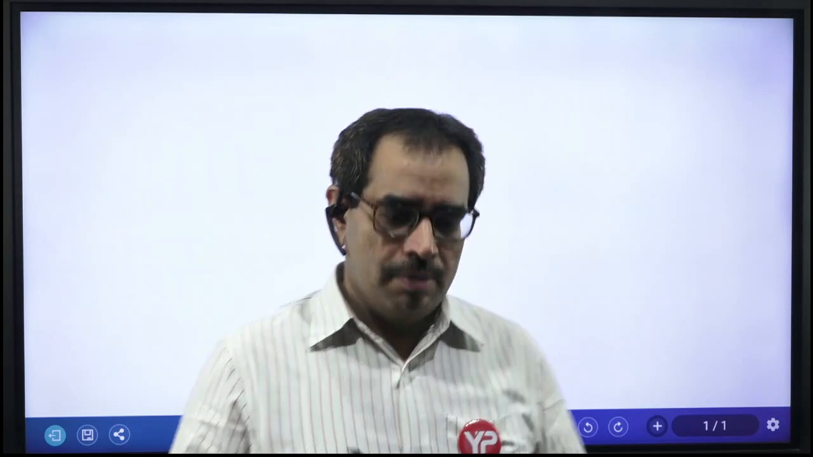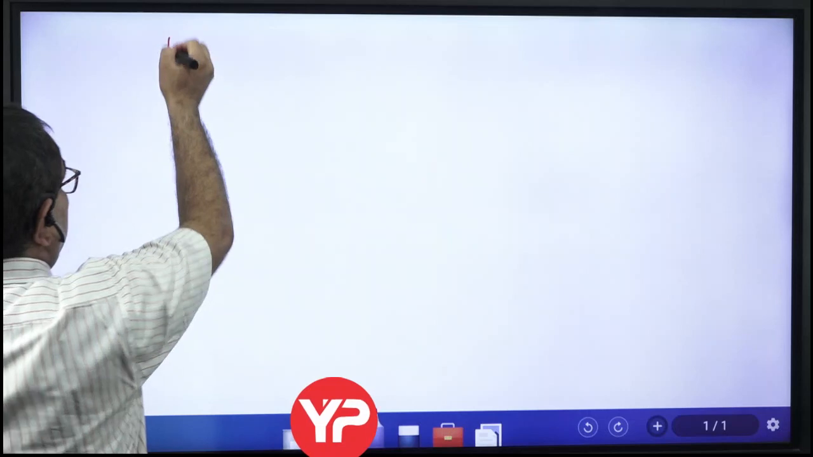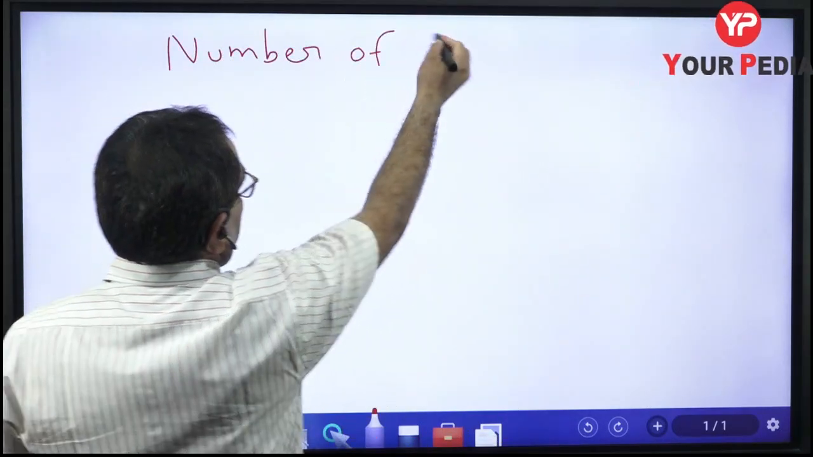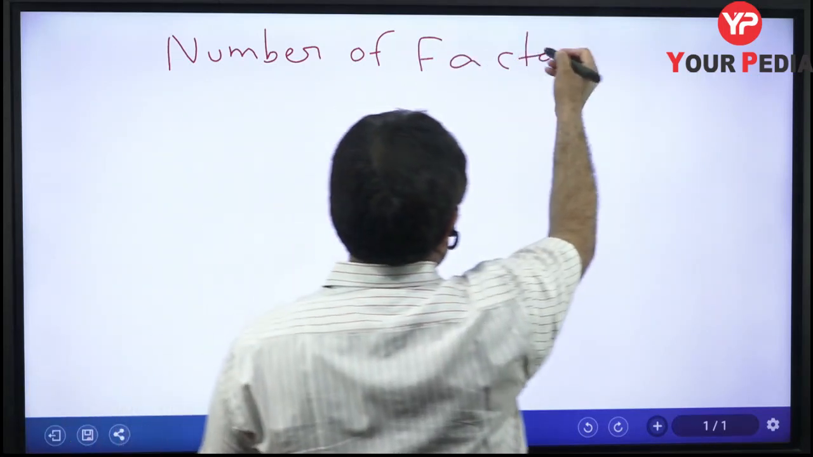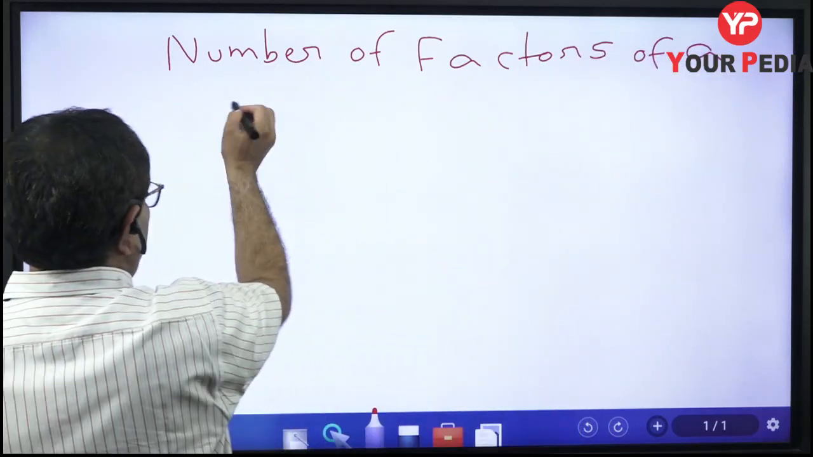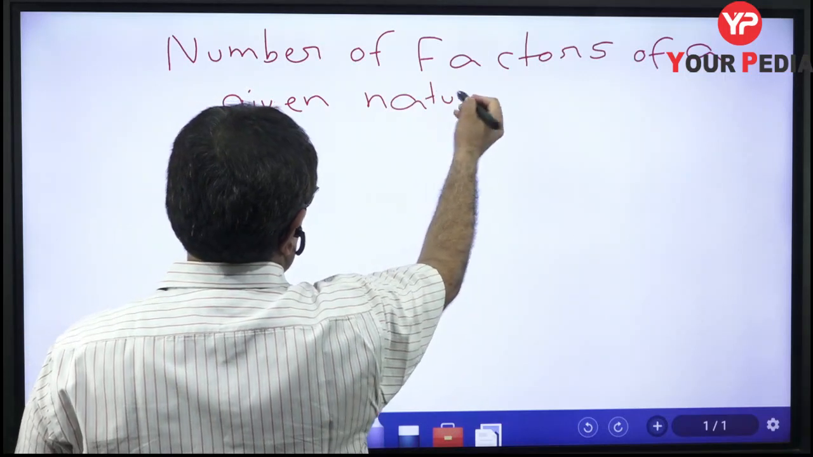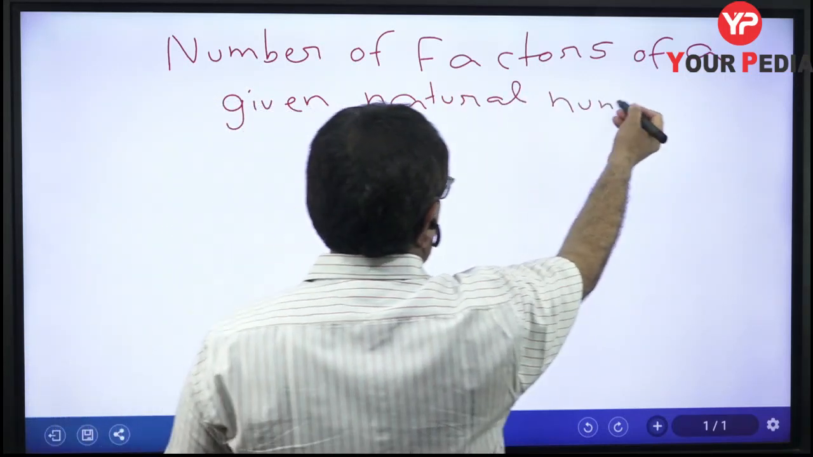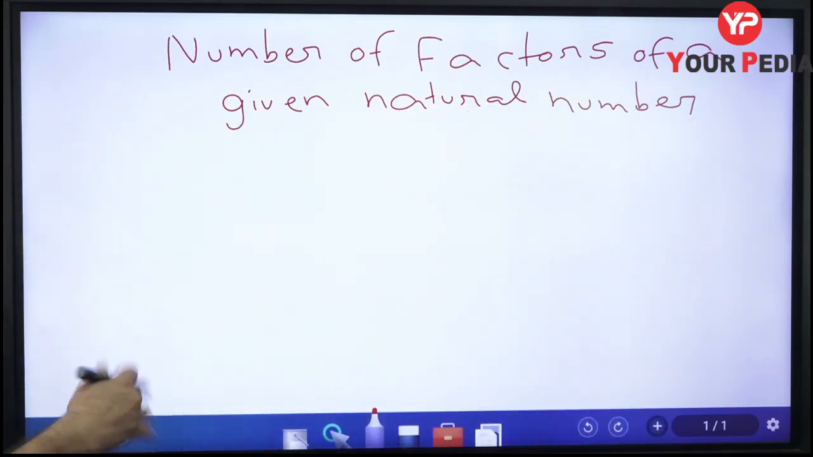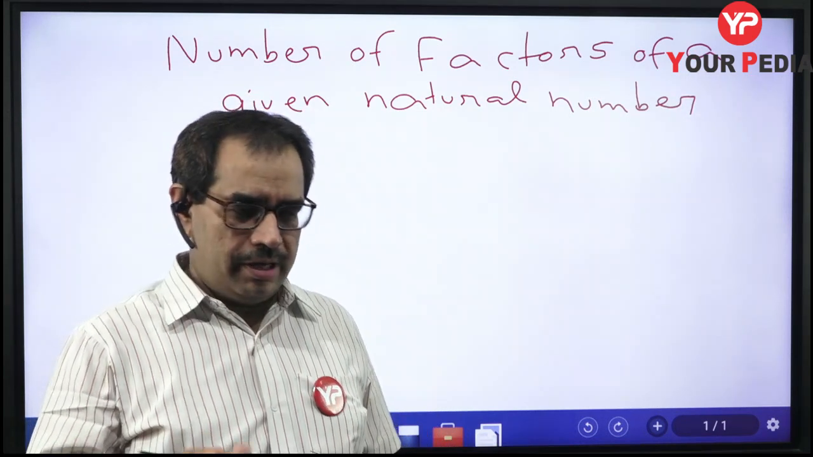Very simple concept. The first concept we are going to discuss is the number of factors of a given natural number. This will be our first concept to be discussed. And then we will discuss one more concept, that is the number of zeros at the end of a factorial.